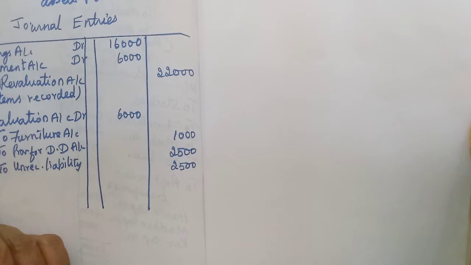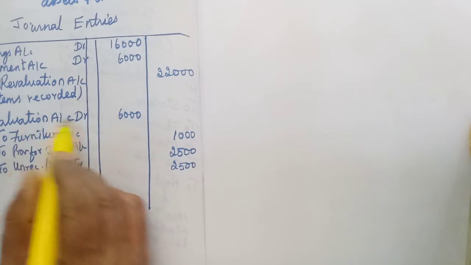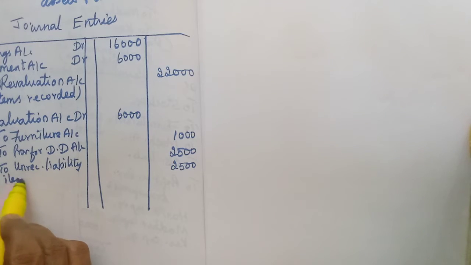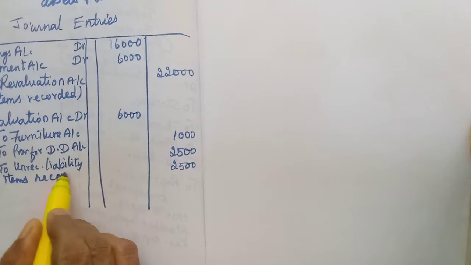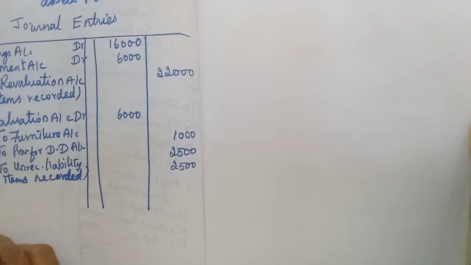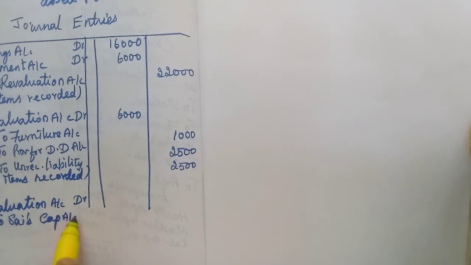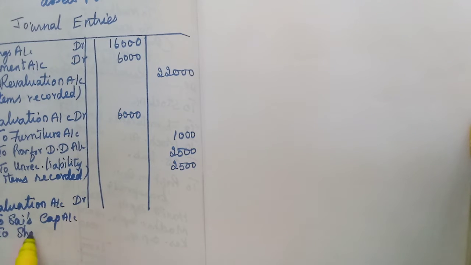So here again we need to debit the revaluation account, the remaining. Revaluation account debtor. So here we didn't write, isn't it? Loss items recorded. Then next one we have to write revaluation account debtor to old partners' capital accounts, to Shankar's capital.